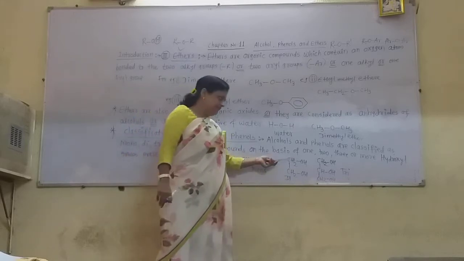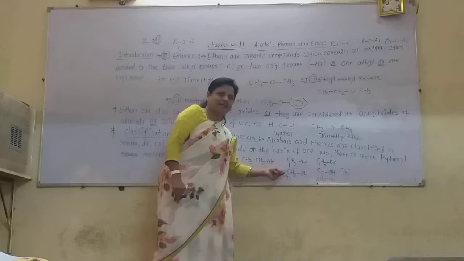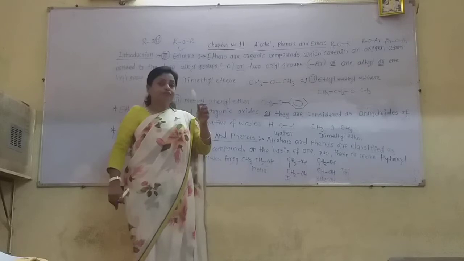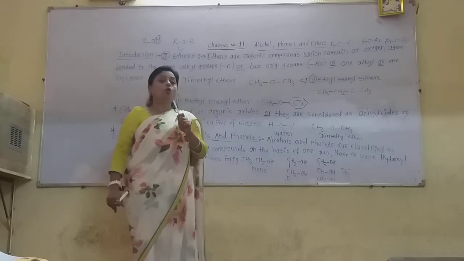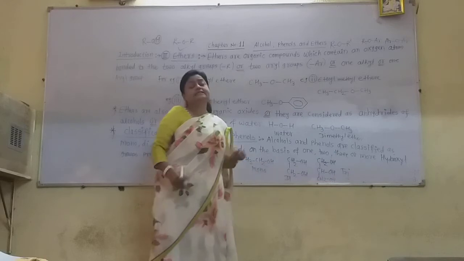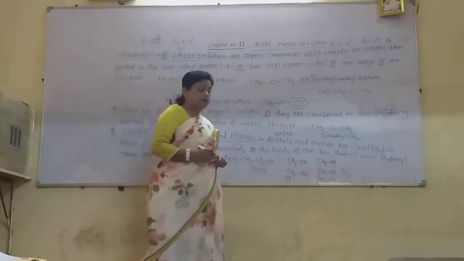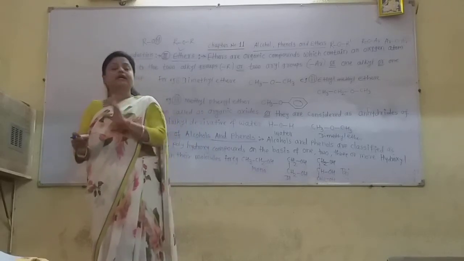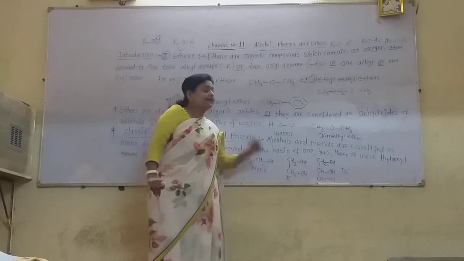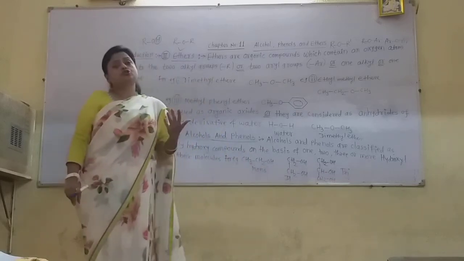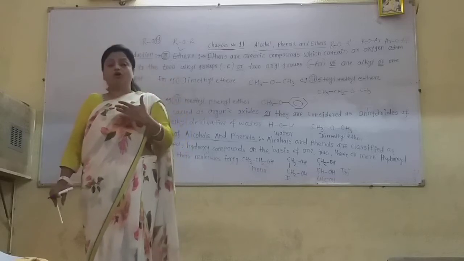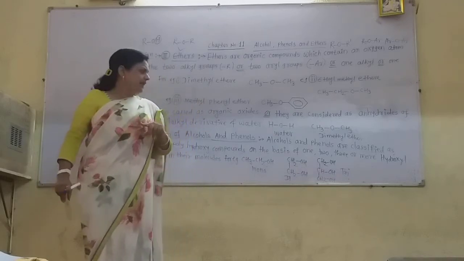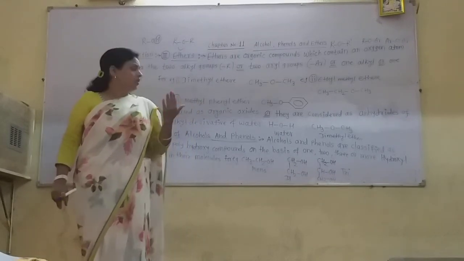And the alkane is ethane, so it is called ethylene diol, or ethane 1,2-diol. Two hydrogens of the alkane are replaced by OH, so it is a diol. So it is called ethane 1,2-diol.